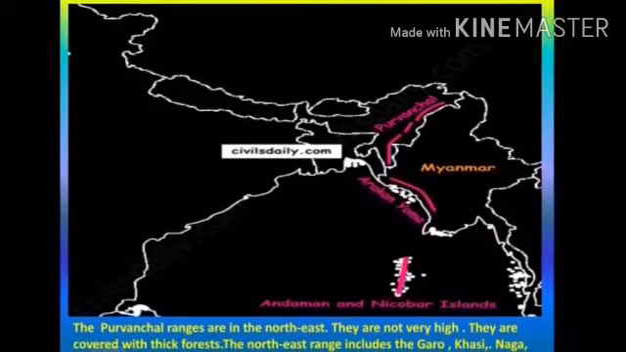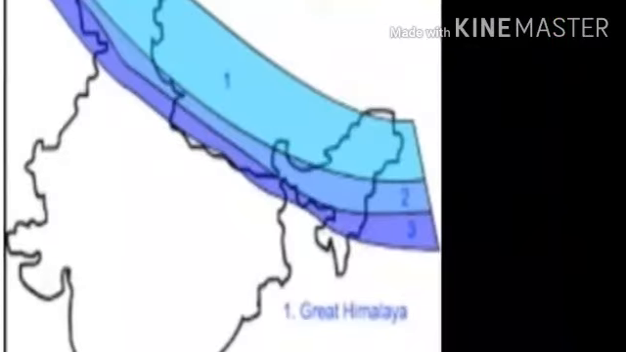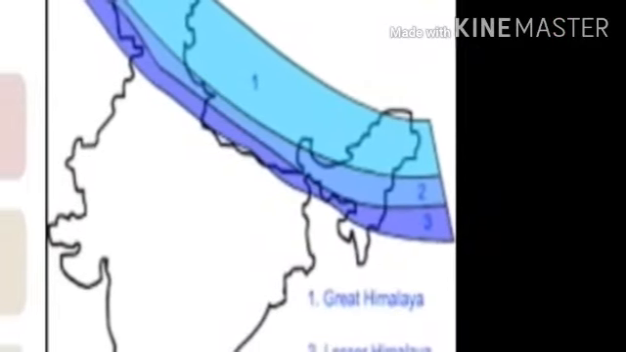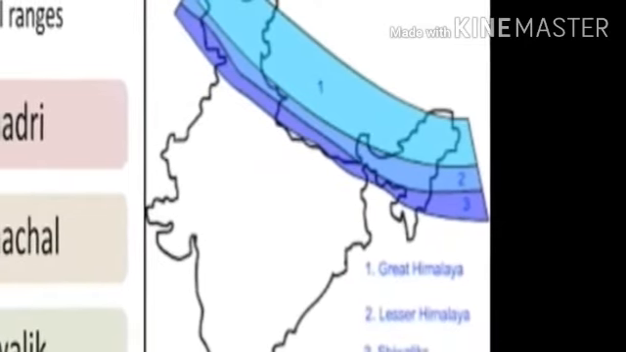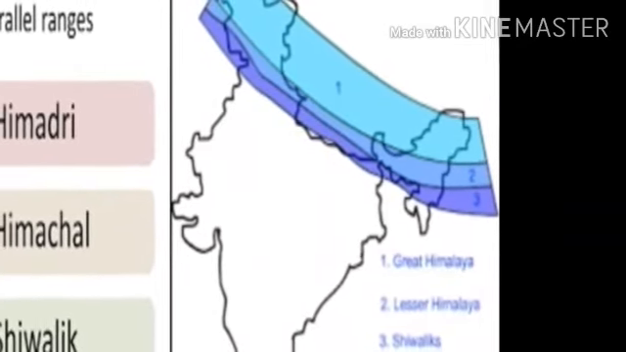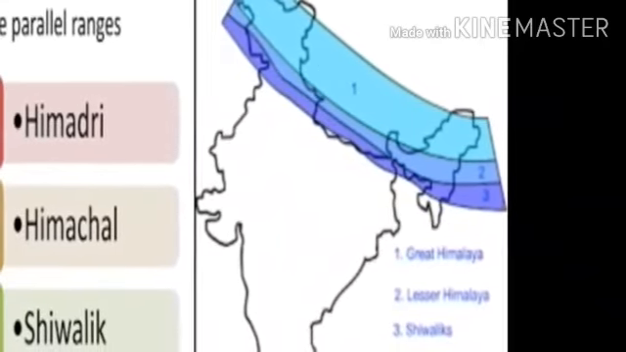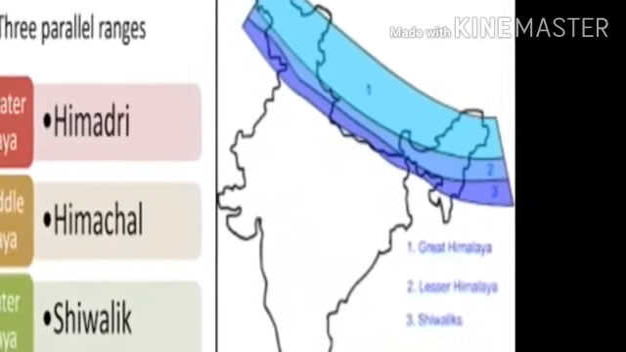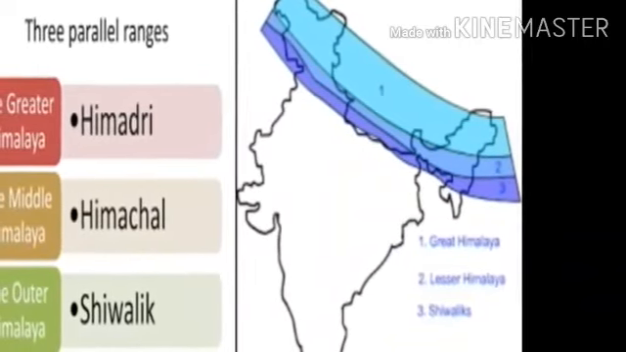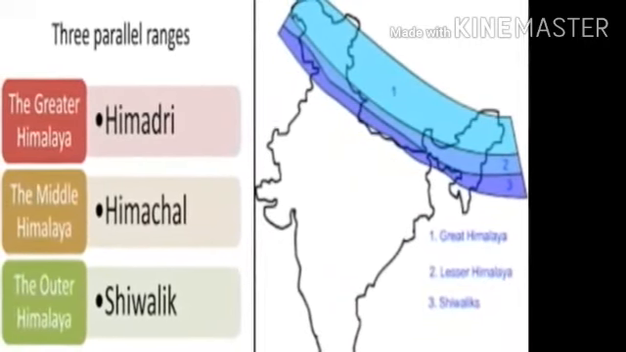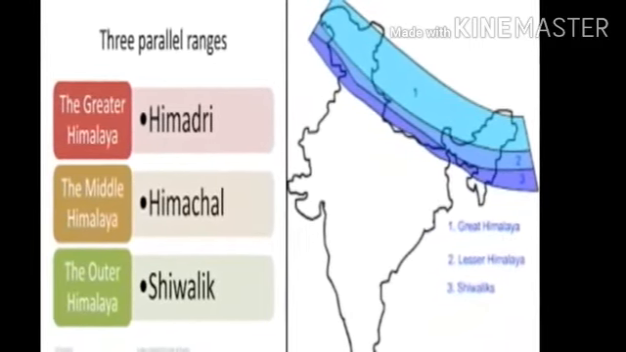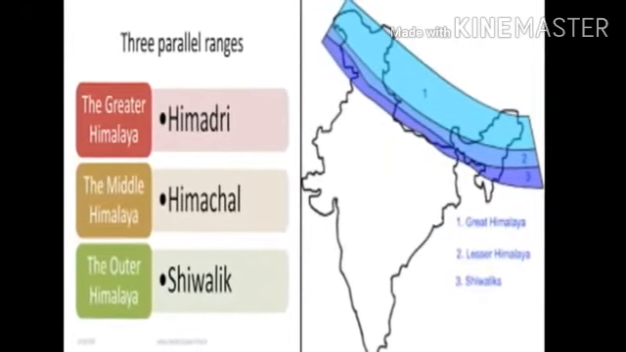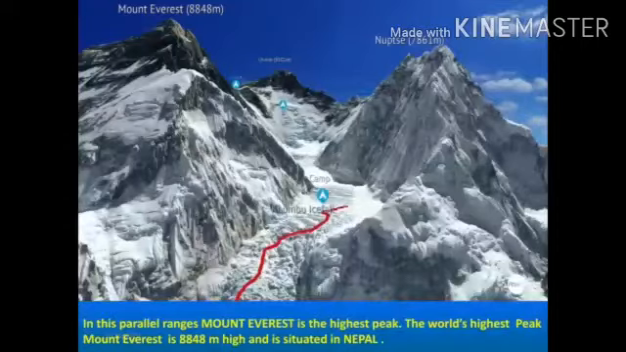Students, there are three parallel ranges in the Himalayan mountains. Look at this picture. Number 1 is the Great Himalaya, also called Himadri. The second part is the Lesser Himalaya or the Middle Himalaya, also called Himachal. The third part is the Shivalik. Shivalik is also called the Outer Himalayas. Students, in the Himalayas there are many parallel ranges.